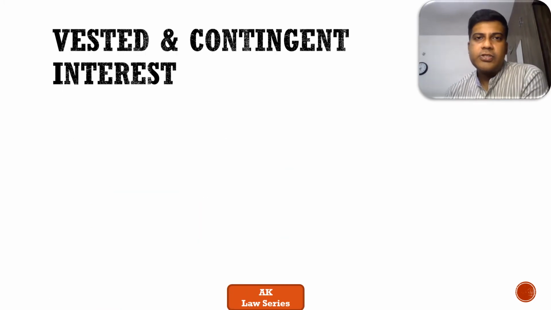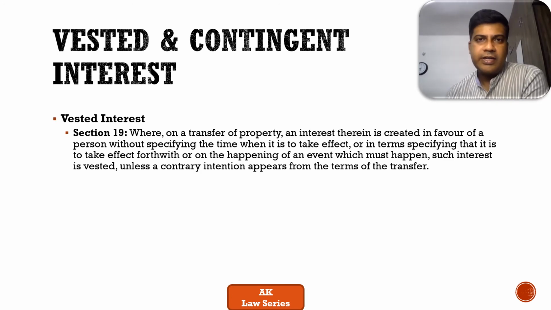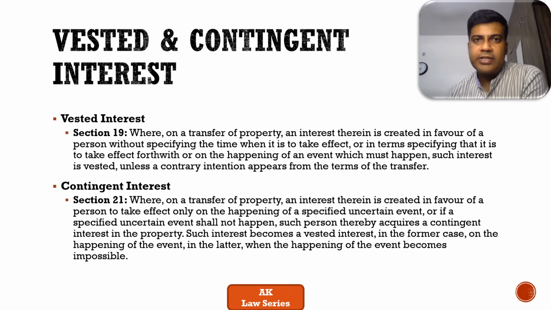So let's move on to the next topic, which is vested and contingent interest. Vested interest is defined in section 19 of the TPA, and contingent interest is defined in section 21. So let me give you illustrations to explain what is vested interest and what is contingent interest. Vested interest is pretty straightforward. So A sells his property to B, B purchases the property, and his vested interest is there from day one in the property, or rather he gets the right on the property from day one.